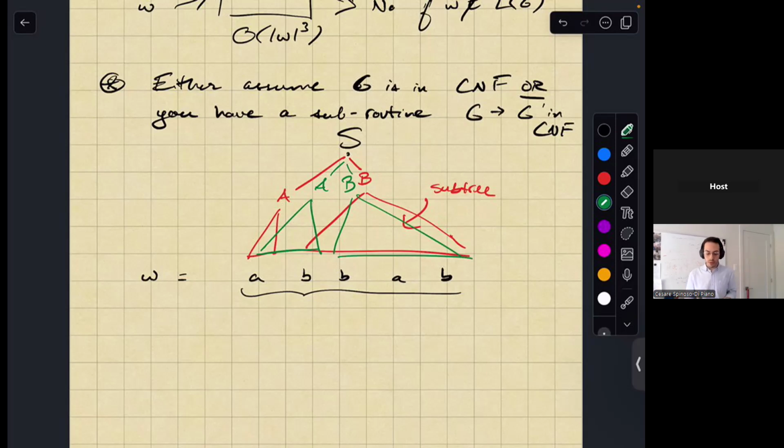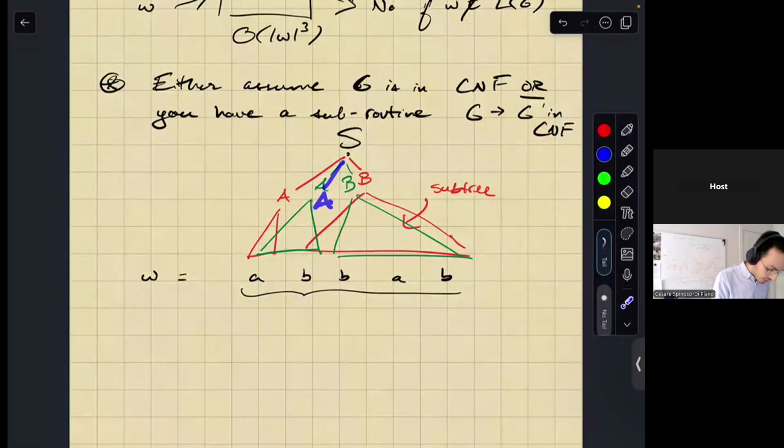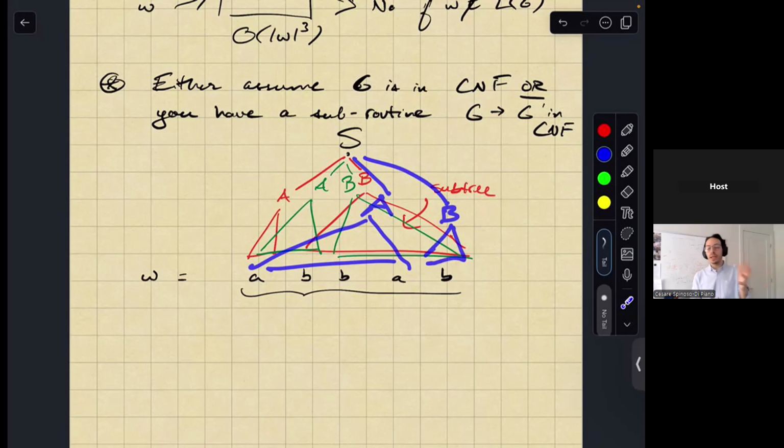And you can hopefully see where I'm going with this. There's only, in this case, one, two, three, four ways of doing this, right? So there's four ways of splitting this string A, B, B, A, B, right? So, the other way would be, let me just use the highlighter in this case. A would go here, and then B would go here. And then lastly, A covers everything except the last terminal, and B covers the last term, right?